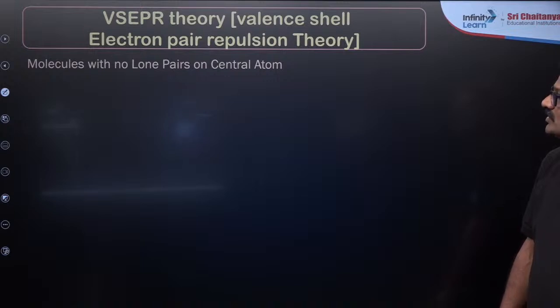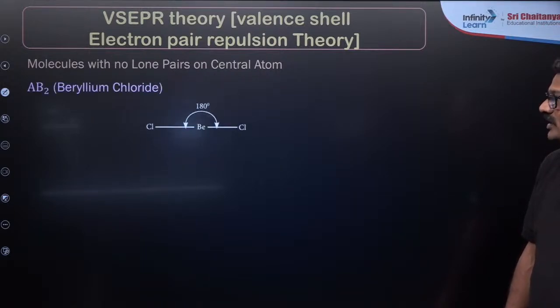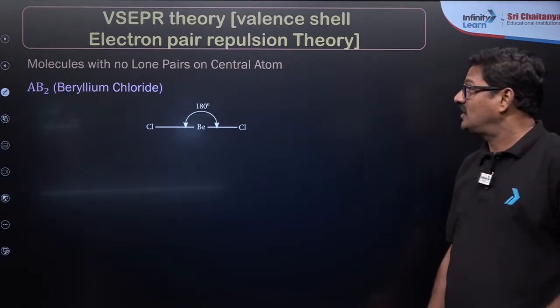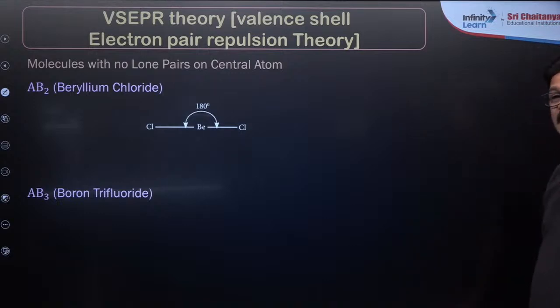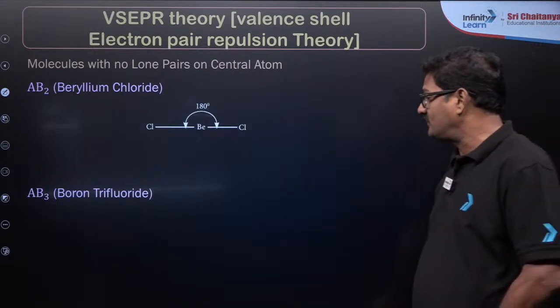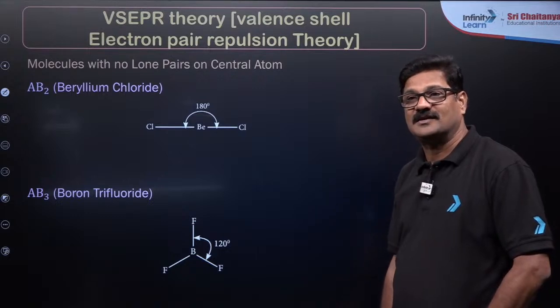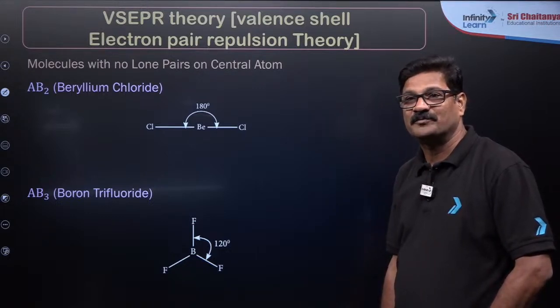Okay, molecules with no lone pairs on the central atom: like AB2, beryllium chloride is going to have a linear shape, my dear students. You have the AB2 model, and you have AB3, that is going to be boron trifluoride. इसका structure boron trifluoride ऐसे आता है. Are you getting it, is it clear?